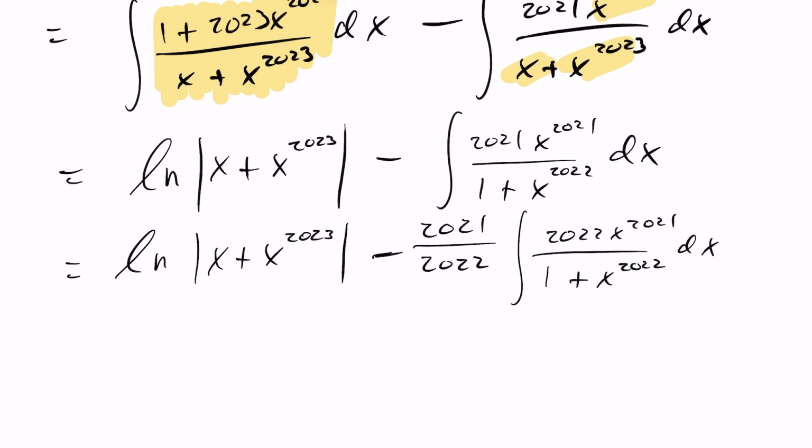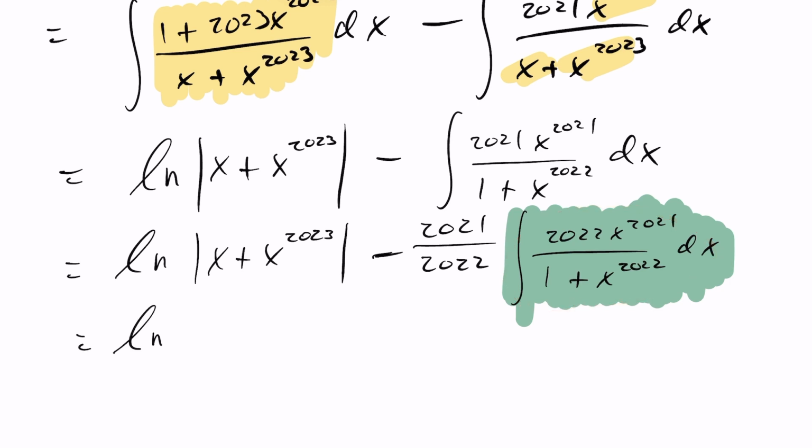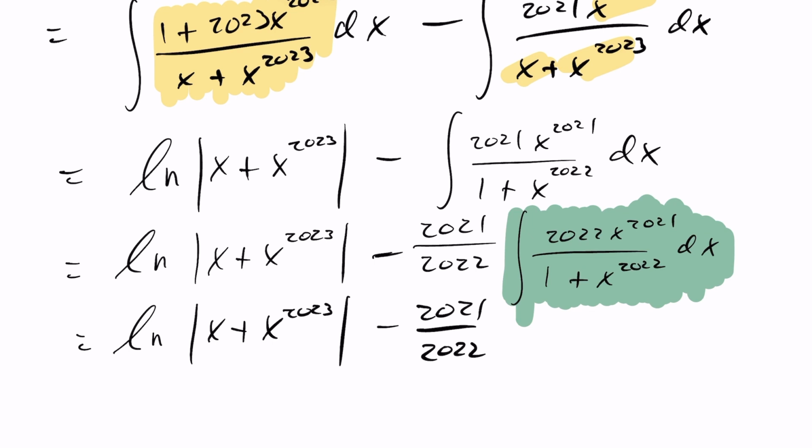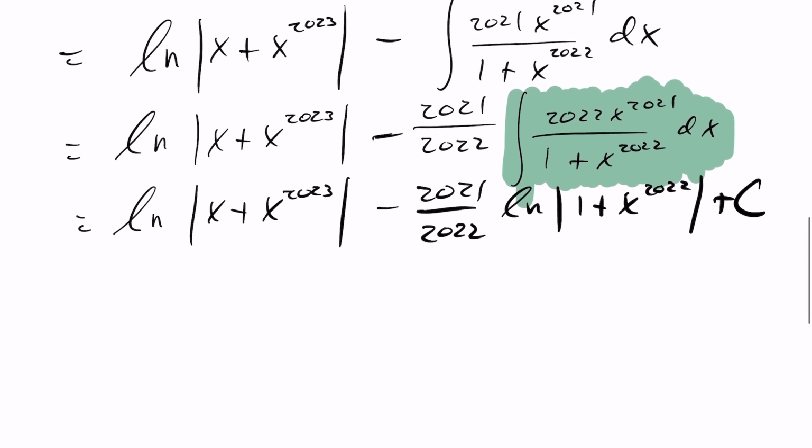Now we make the observation that in the integral of 2022x^2021 over 1 plus x^2022, the derivative of the bottom is 2022x^2021, which we have. So this is actually equal to a natural log when you take the integral. So this is ln of the absolute value of x plus x^2023, minus the factored-out coefficient times ln of the absolute value of 1 plus x^2022, and then we'll add a constant term c.